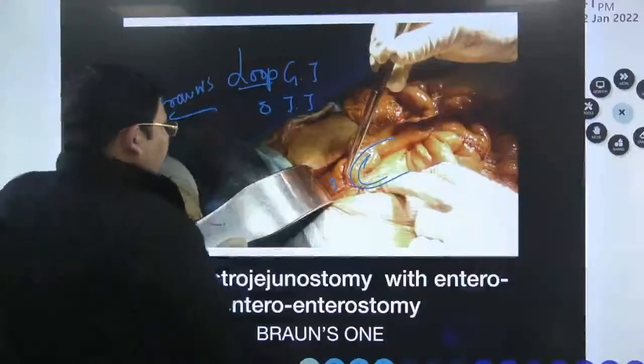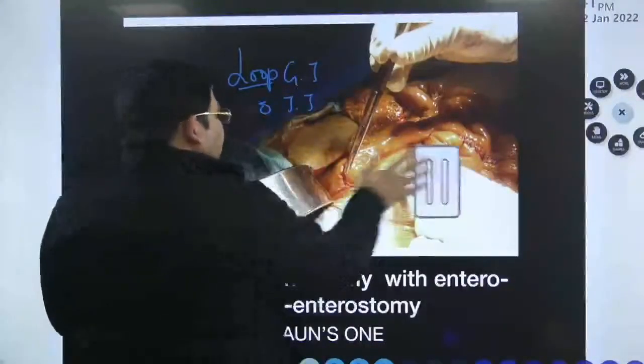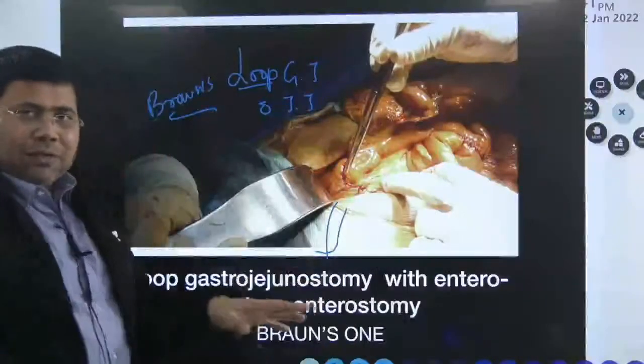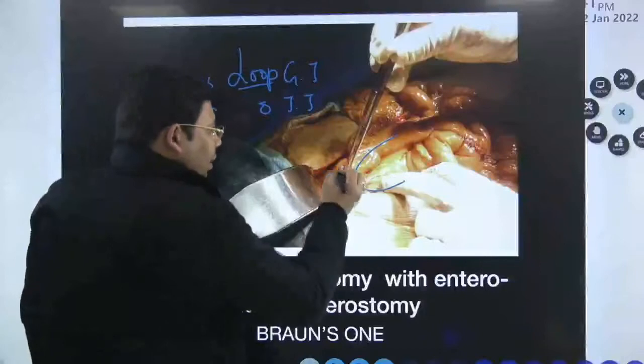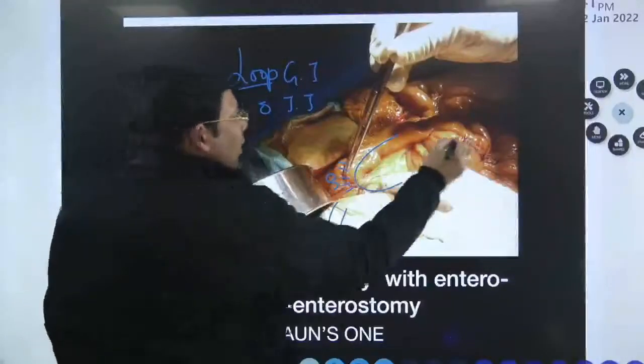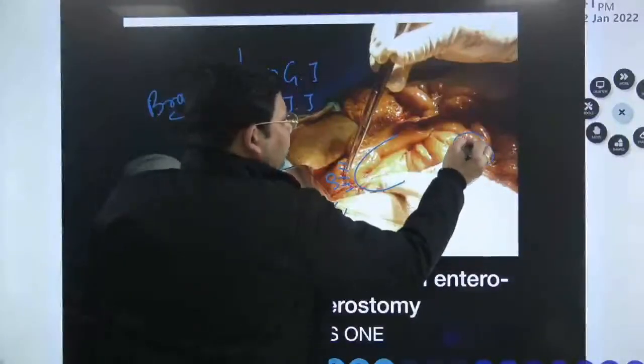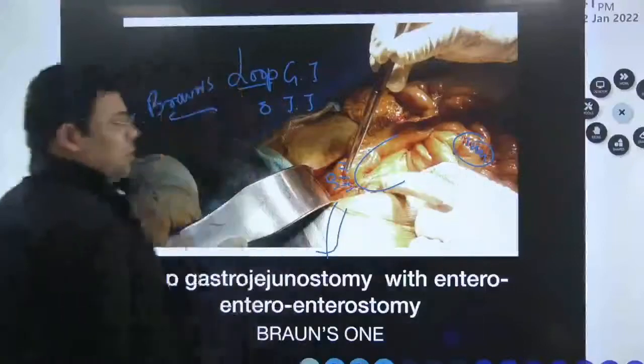Try to see this. Just try to see this. These are all my own surgeries. No copy paste from anywhere, so don't worry. This is stomach, this is the jejunum, and this is the gastrojejunostomy. And here if you see, this is a side-to-side jejunojejunostomy.